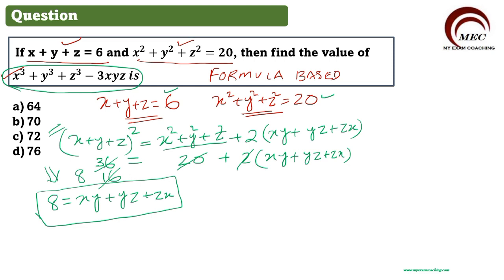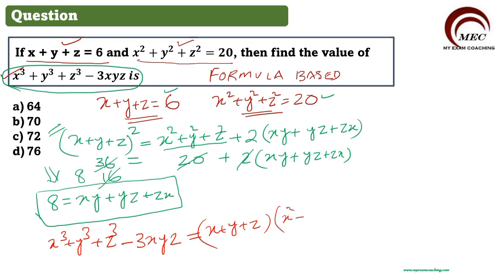Now let us find out what we need to find out. Here we need to find x cube plus y cube plus z cube minus 3xyz, which is equal to another formula, (x plus y plus z) into (x square plus y square plus z square minus (xy plus yz plus zx)).